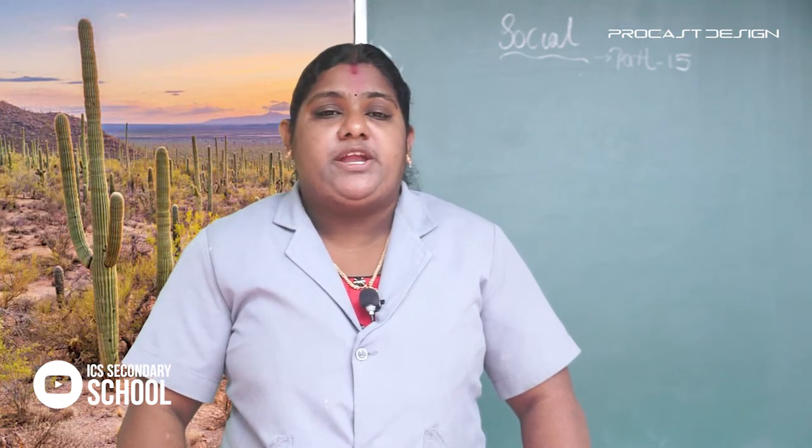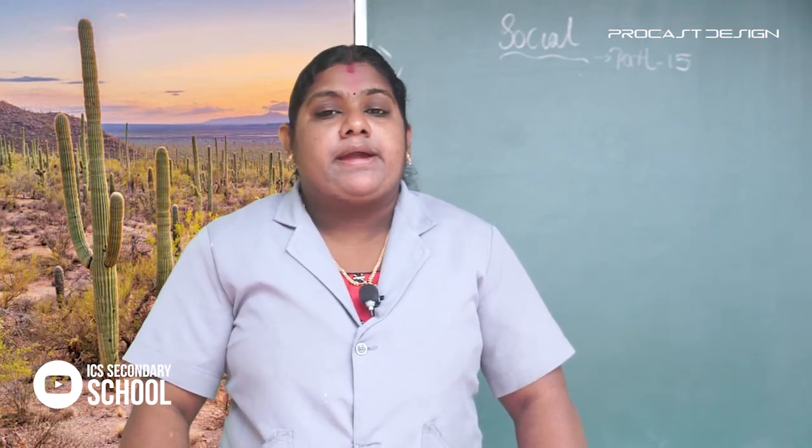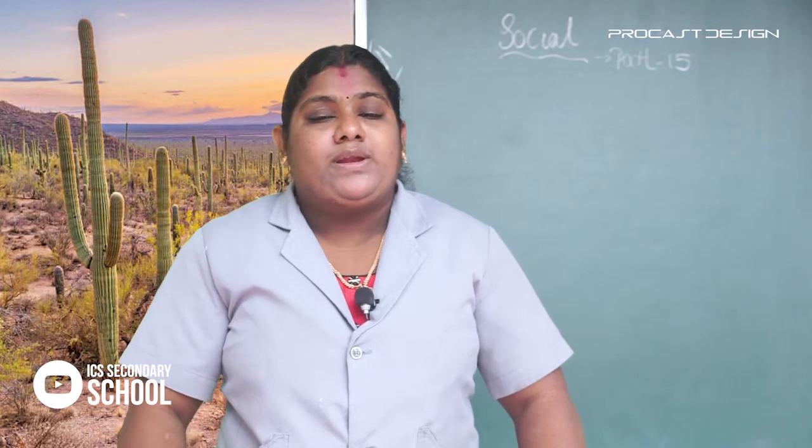After that, we studied about the equatorial climatic region. What is the equatorial climatic region?